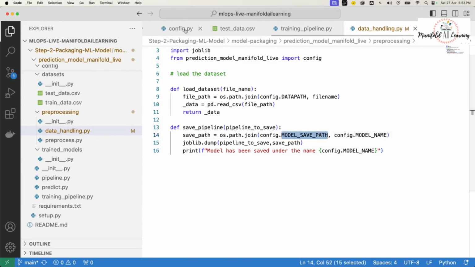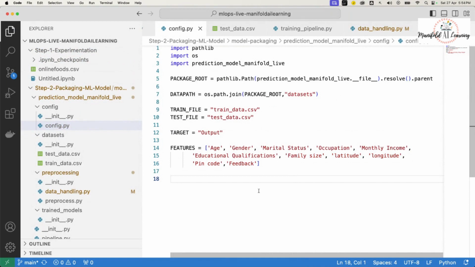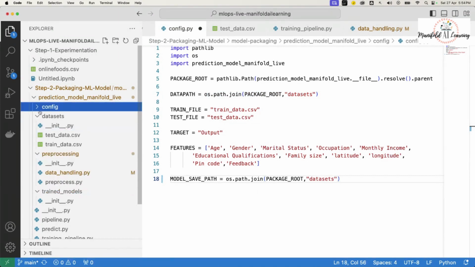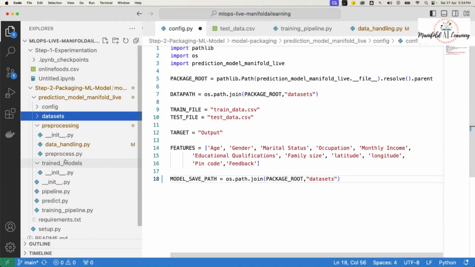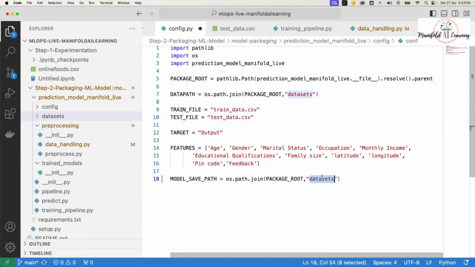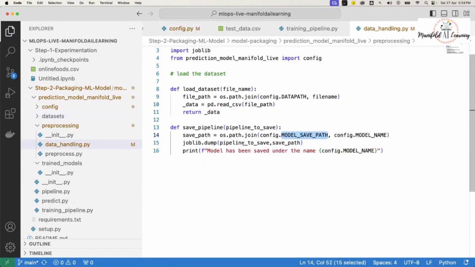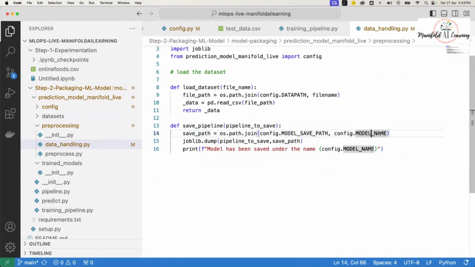One is the model save path. So we'll come over here. The model save path is basically from my package root. We'll have to save it inside this trained_models folder. That's the model save path that I'm going to specify. Then for the model name, let's go ahead and mention it.